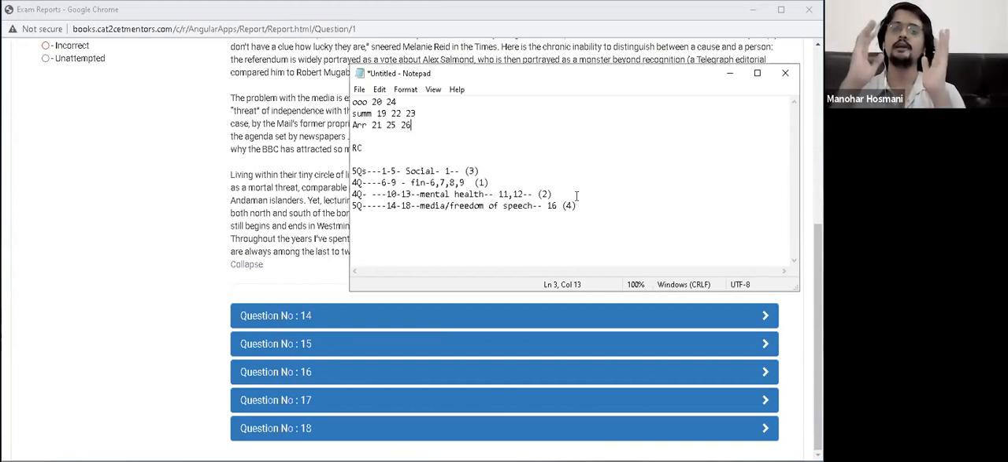So then you need to analyze, okay, yahan pe objective questions to hai, but is media and freedom of speech something that I'm comfortable with? Is this the tone that I want to start my mock on? That's something that you need to have a conversation with yourself.